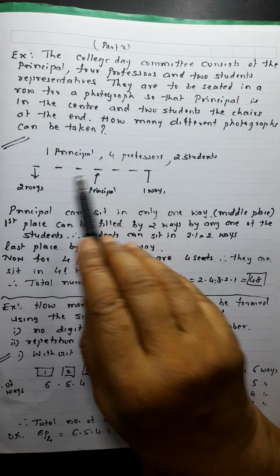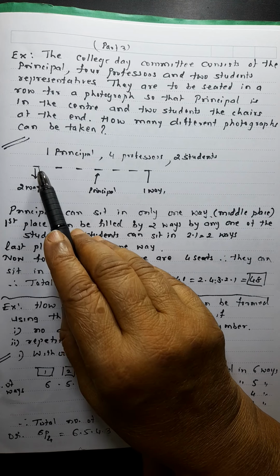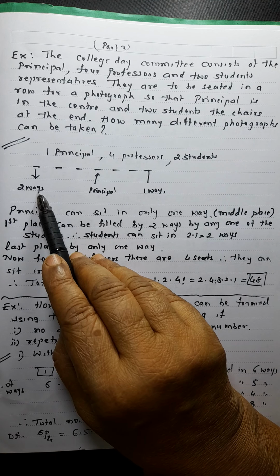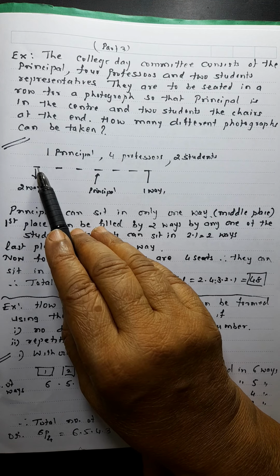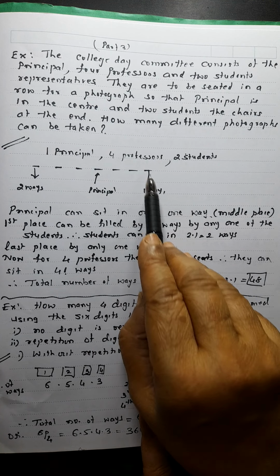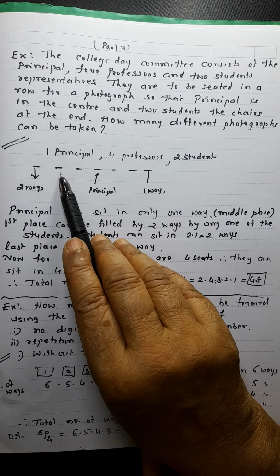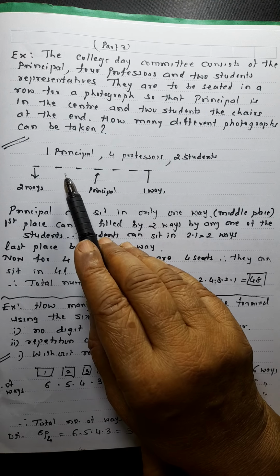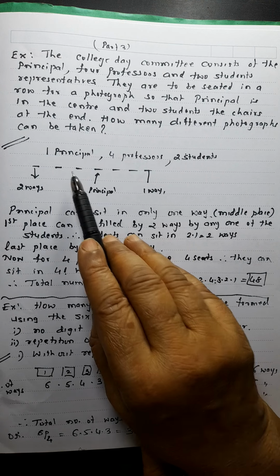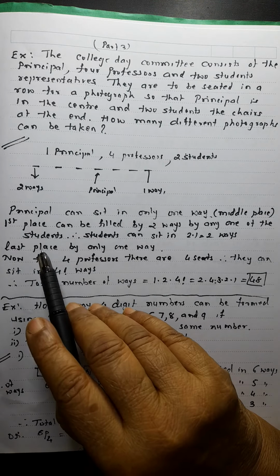Now the end places can be occupied by 2 students. So there are 2 students, so this place can be occupied in 2 ways. When 1 student is sitting here, 1 will remain, and there is no other way, so there will be only 1 way to occupy this seat. And the remaining 4 professors, conditions are not there. 4 professors and 4 seats are there, so they can sit in 4 factorial ways.